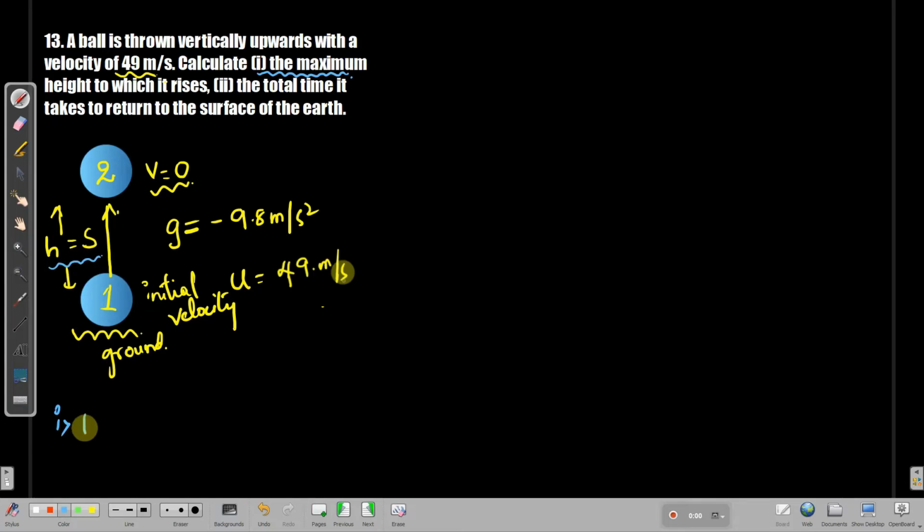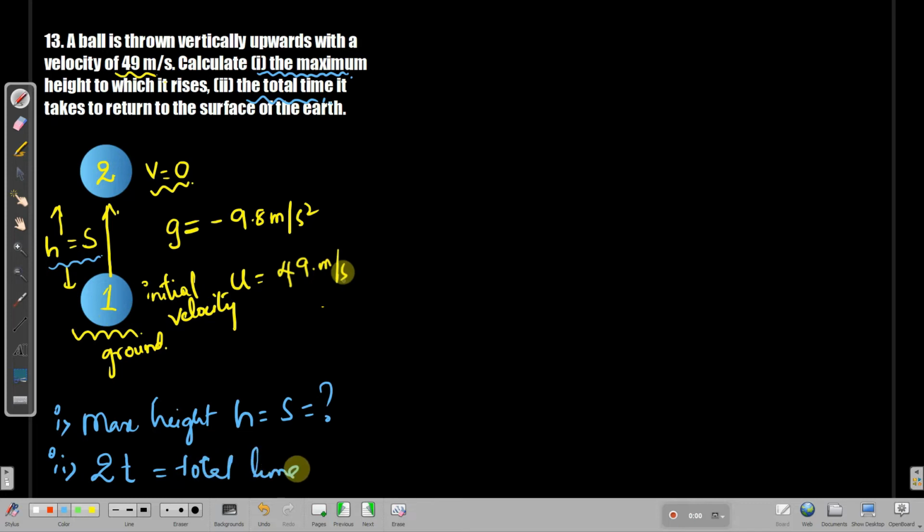So we will write maximum height h, nothing but s, equals to question mark, and in the second bit he wants us to calculate the total time, in a sense what? The time taken to climb up and time taken to fall back. That means he wants us to calculate 2t, that is the total time to return back to the ground. Okay, we have understood the question very well.